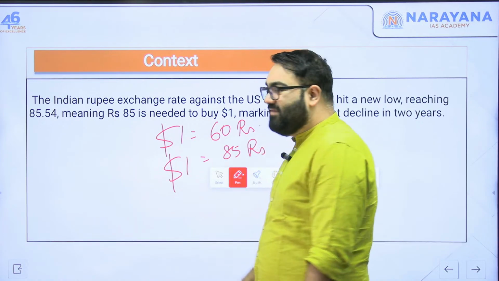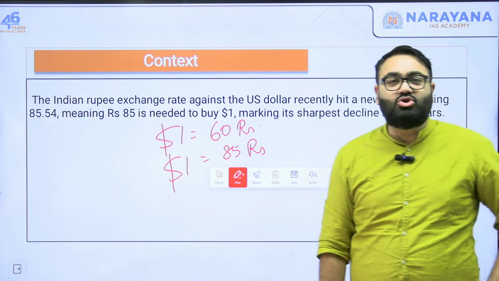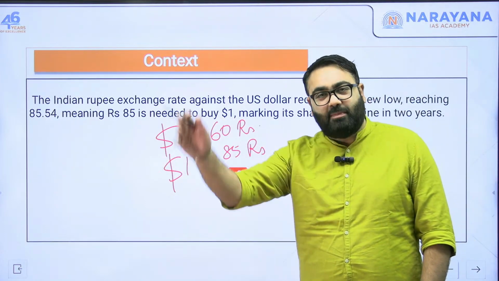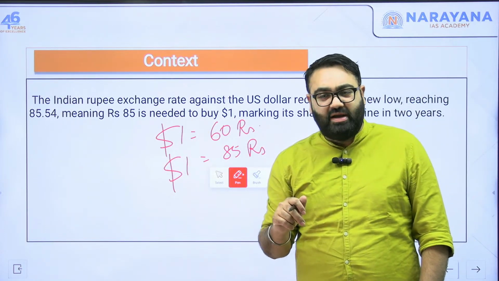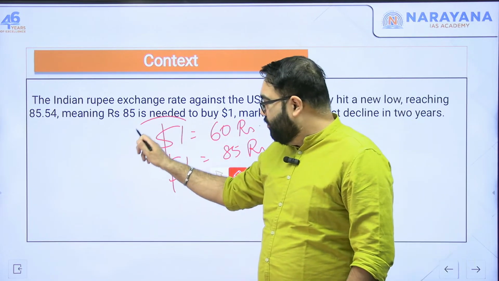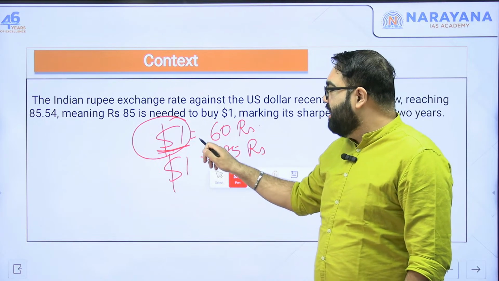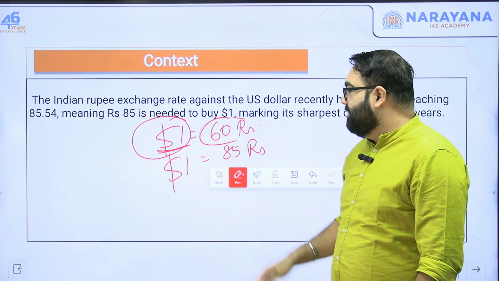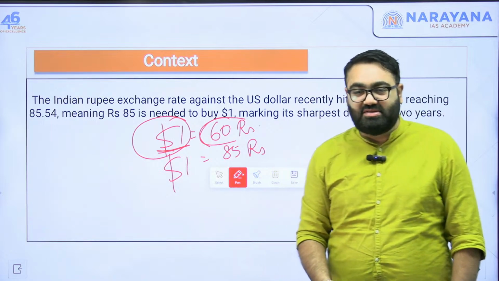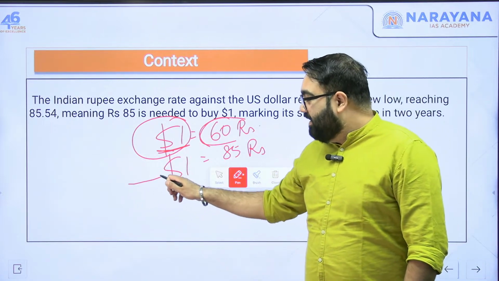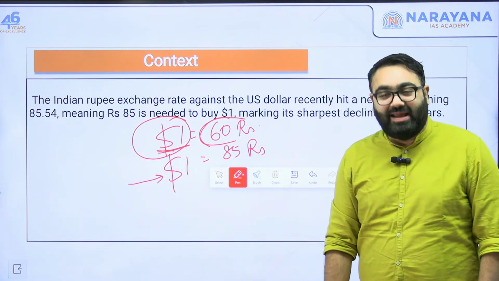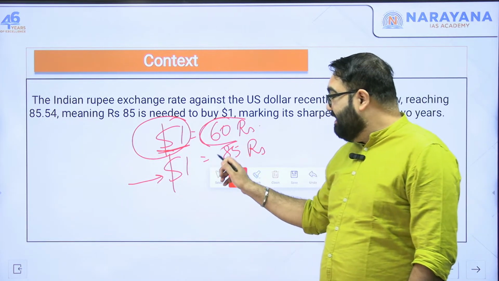Now imagine someone sitting in the US who wants to buy Indian products. In this scenario, when he spends $1, he can only buy Indian products worth 60 rupees because $1 is equal to 60 rupees. But in this scenario, if the guy spends $1, he would be able to buy products worth 85 rupees.